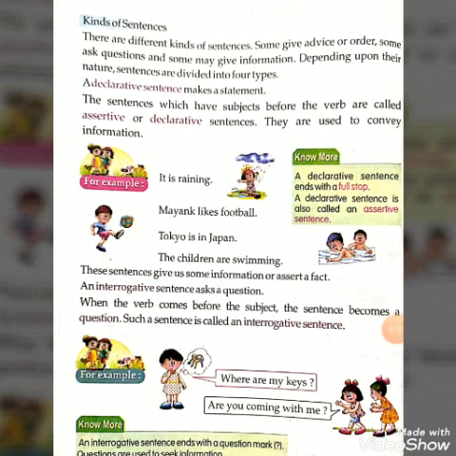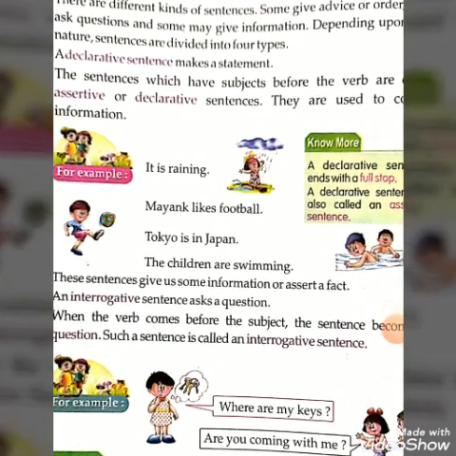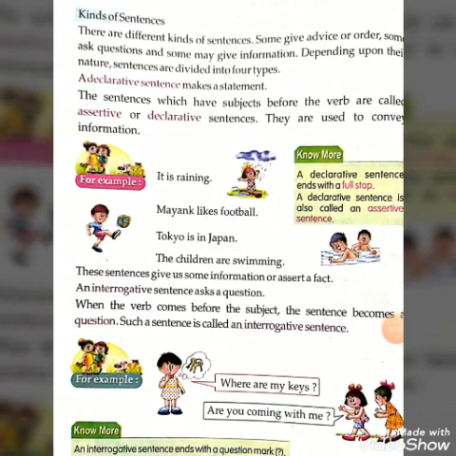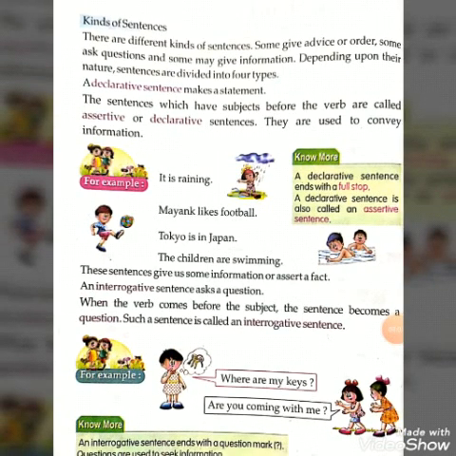It gives a statement that it is raining, and here the word it is the subject and is raining is the verb. The sentences which have the subject before the verb are called assertive or declarative sentences.